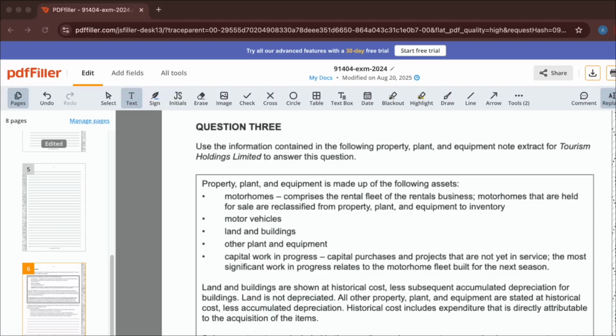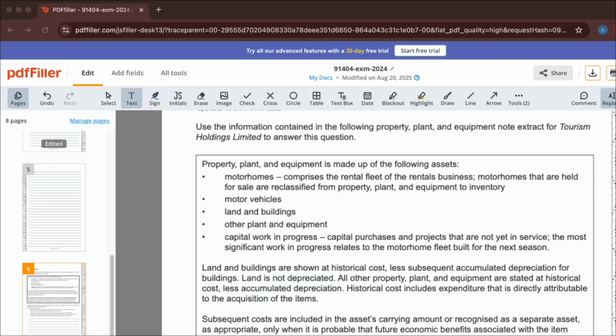So looking at the information here, we know that property, plant and equipment is made up of the following assets. So motorhomes, which comprises a rental fleet of the rentals business. So they'll own some motorhomes that they're going to be renting out to people, as well as motorhomes that are held for sale.